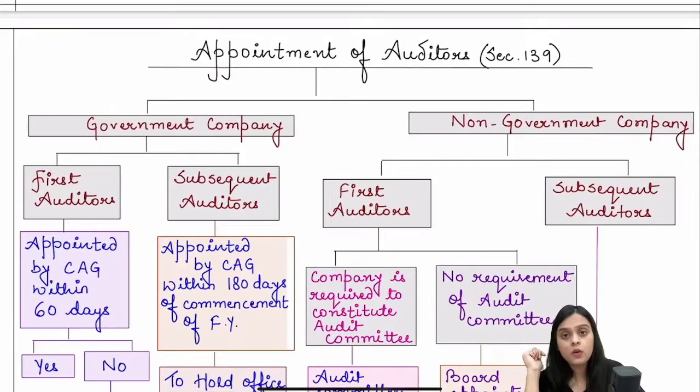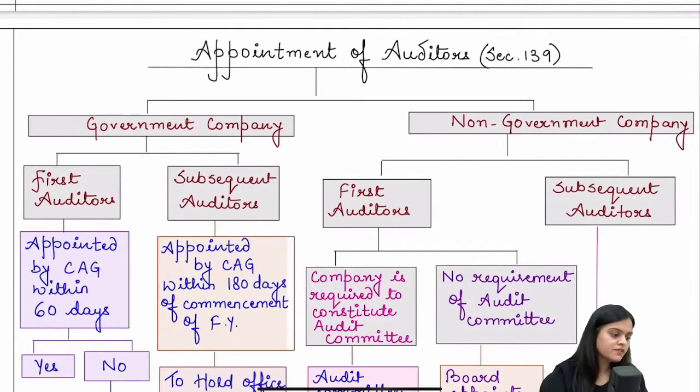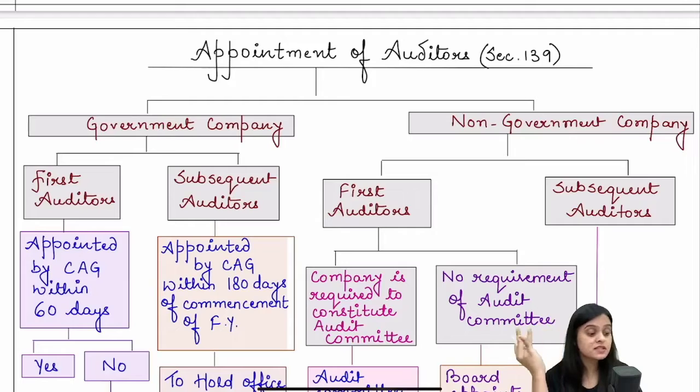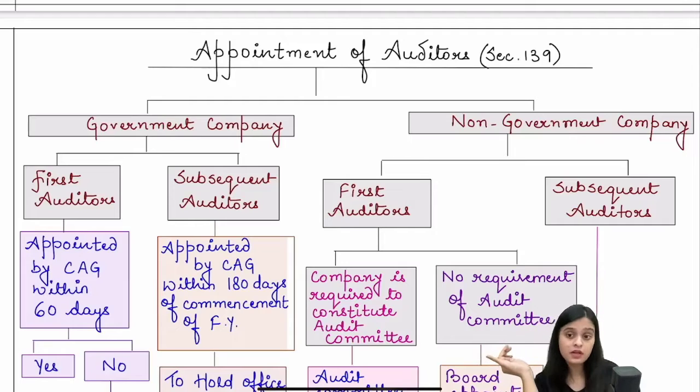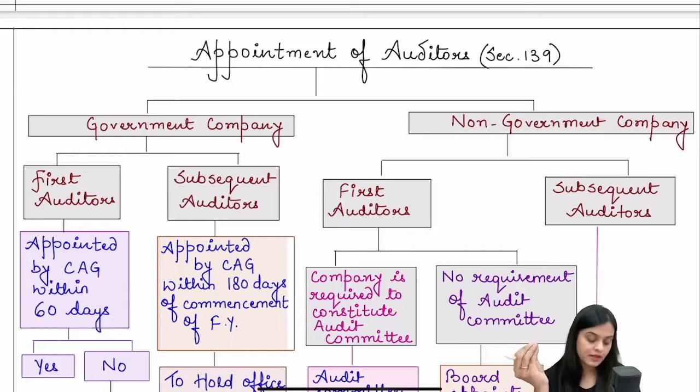Okay. Now, how the auditors are appointed, that is the first thing. We all know that it is the management which prepares the financial statements. They are approved and thereafter they are handed over to the auditors for audit, for obtaining a true and fair view on the financial statements which have been prepared, right?